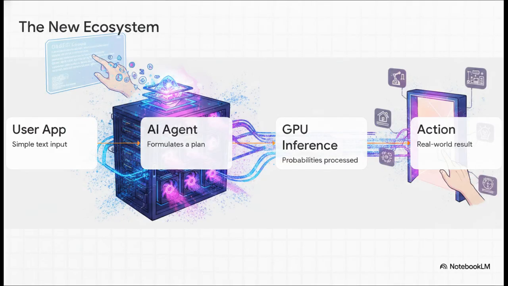So when you put it all together, this complete flow is the new mental model I want you to walk away with today. You start with a simple text prompt. That triggers an AI agent to form a plan. The agent passes tokens down to those massive data center GPUs for inference, and the resulting math flows all the way back up to trigger a real tangible action in the world. It's this beautiful, interconnected loop from your keyboard all the way down to the server cooling pipes.